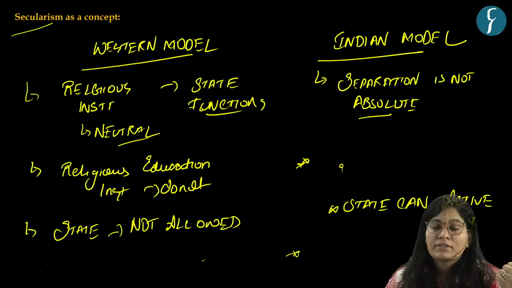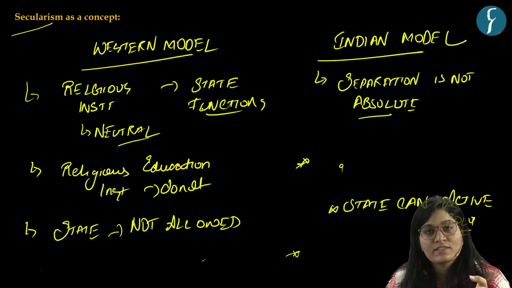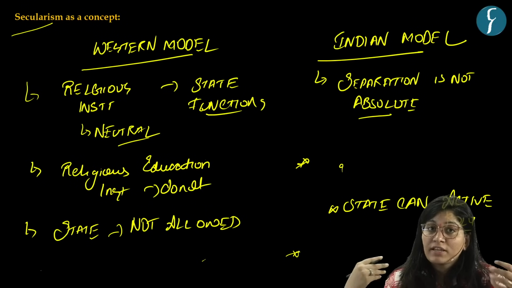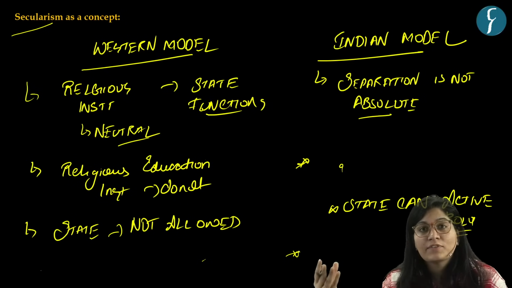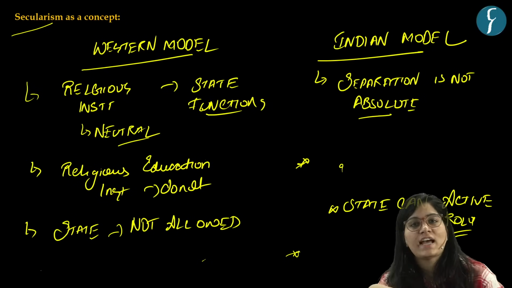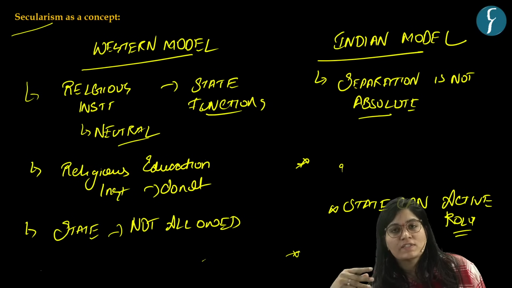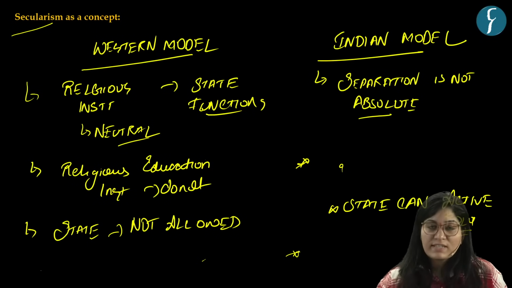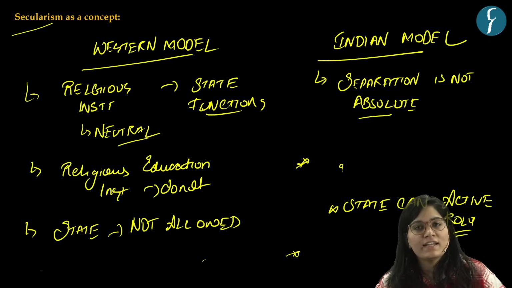State cannot interfere or bring reforms with respect to religious matters, because there's a strict separation. But here, the state can openly participate in the process of bringing reform. Here we have uniform civil code, but here we do not have uniform civil code. Different aspects are still governed by personal laws, which vary with respect to different religions. Okay, so these are the important differences between the Western and Indian model.